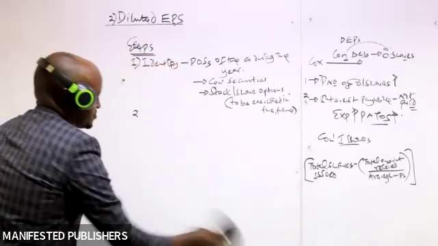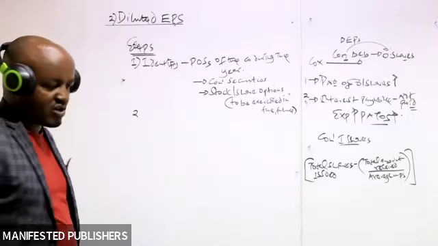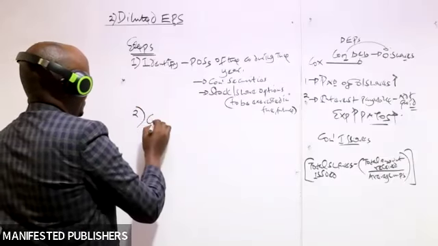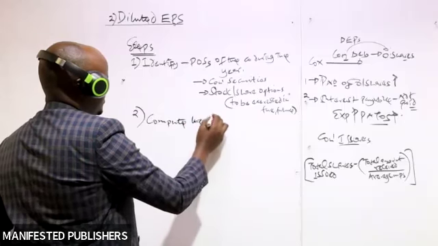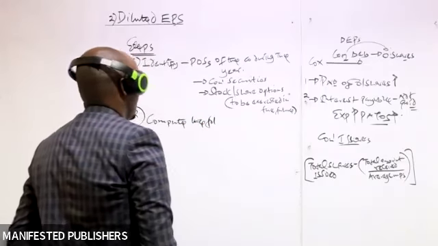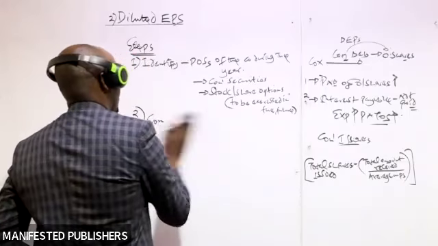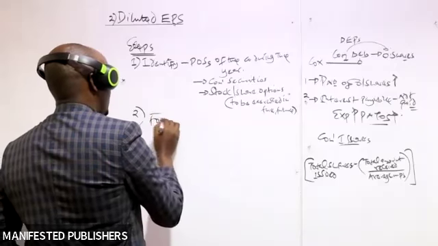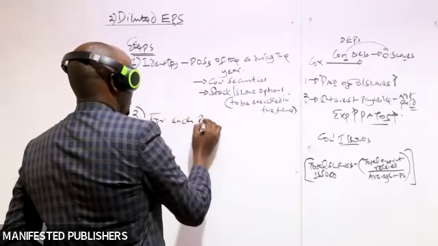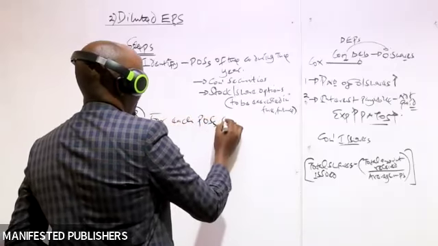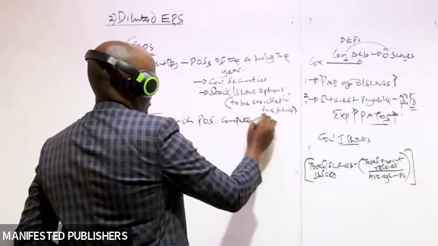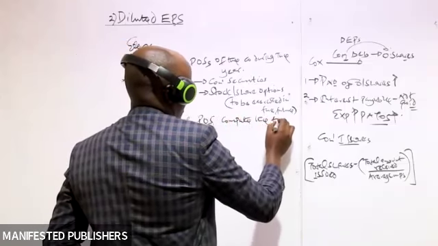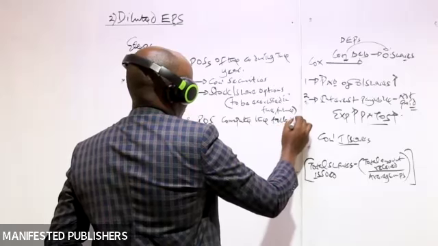Step number two, for each potential ordinary share, compute the following.